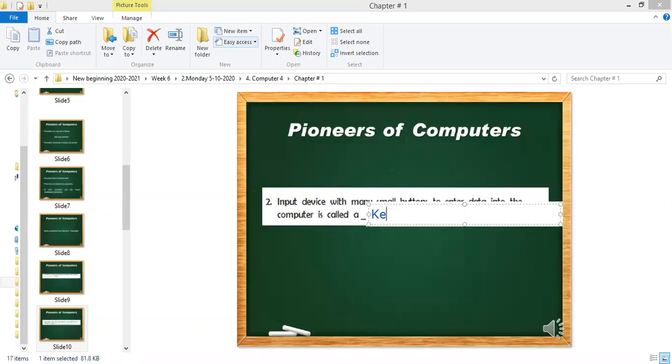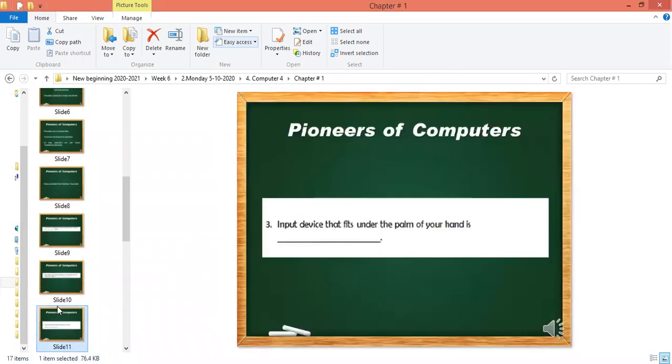Keyboard. Question number 2 answer is keyboard. So the answer for question number 2 is keyboard. Okay. Let me clear the screen. So we will move towards the next question.